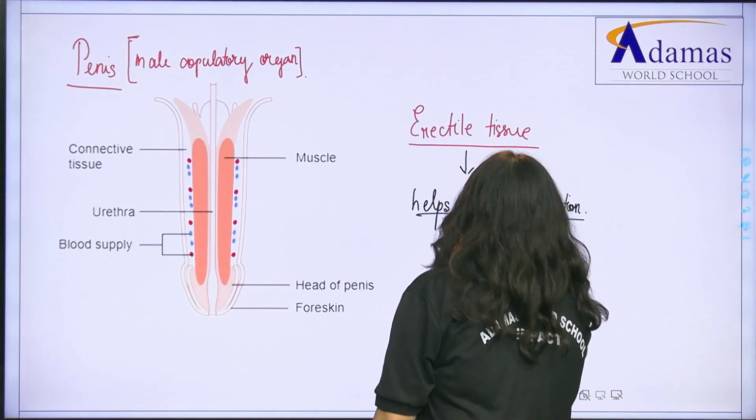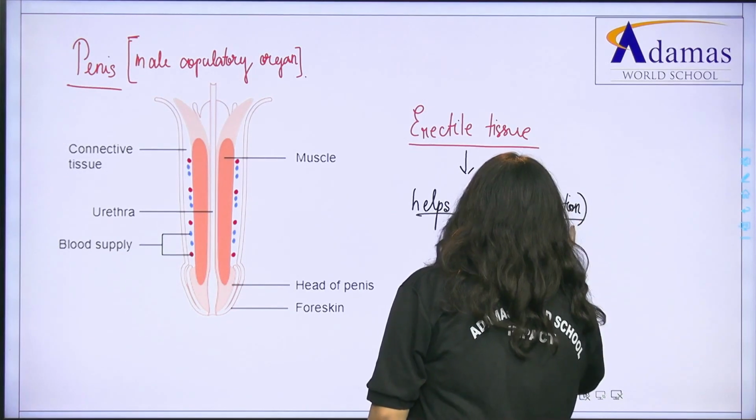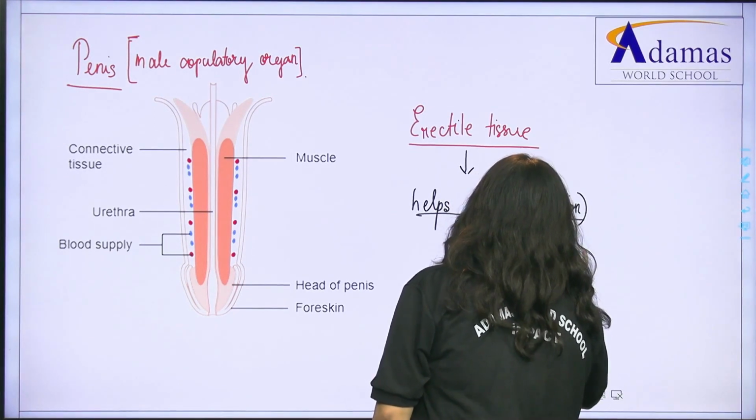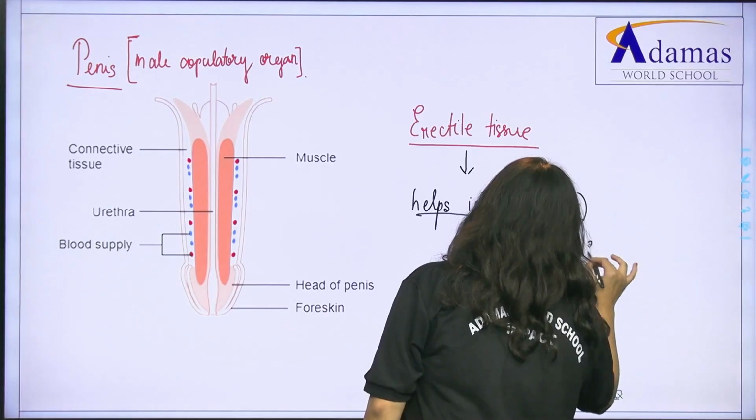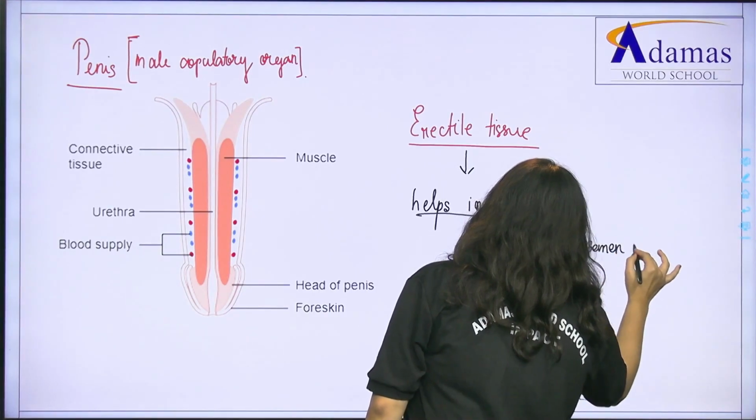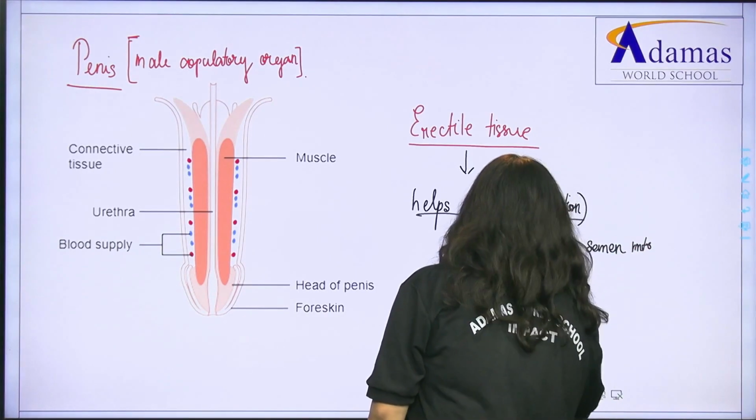Insemination. What is insemination? Insemination refers to release of semen into the female tract.